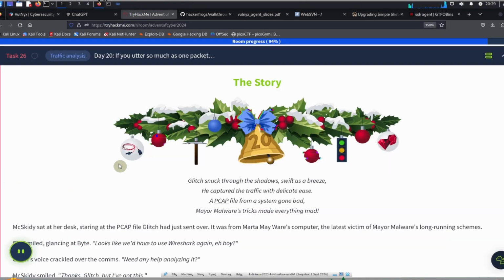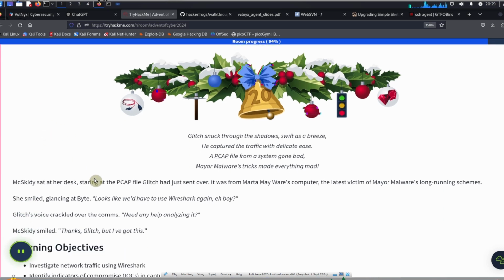This is a guided walkthrough for the Advent of Cyber 2024 event, day number 20 from TryHackMe.com. The topic for today's exercise is traffic analysis, and the title is, If You Utter So Much as One Packet. Okay, so what's going on with today's story? Let's read a little bit more about this.